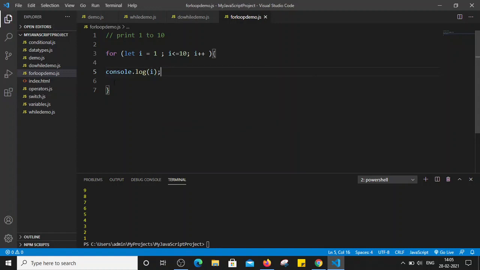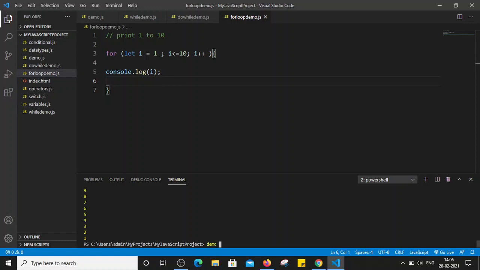right? Here we don't have to mention an increment separately, because we have mentioned all three steps, initialization, condition, and increment, in the for parentheses only, within one statement. Now simply save this file and let's run it.